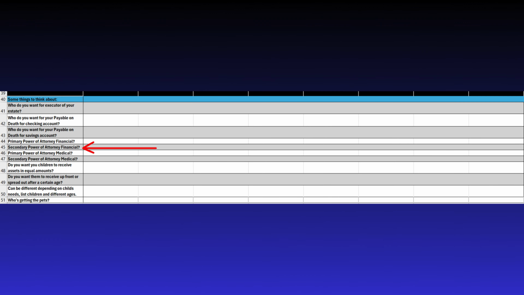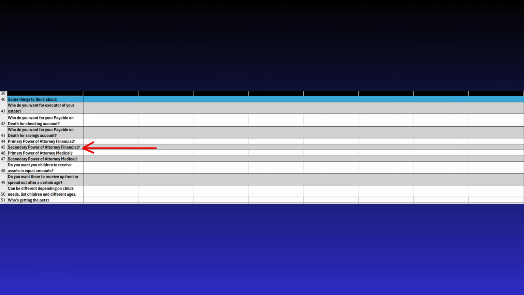Next row down, row 45, asks for a secondary financial power of attorney for you and your spouse. Importance of a secondary successor financial power of attorney. A secondary or successor power of attorney financial acts as a backup if your primary power of attorney is unable or unwilling to serve. Here's why having a secondary POA is crucial.